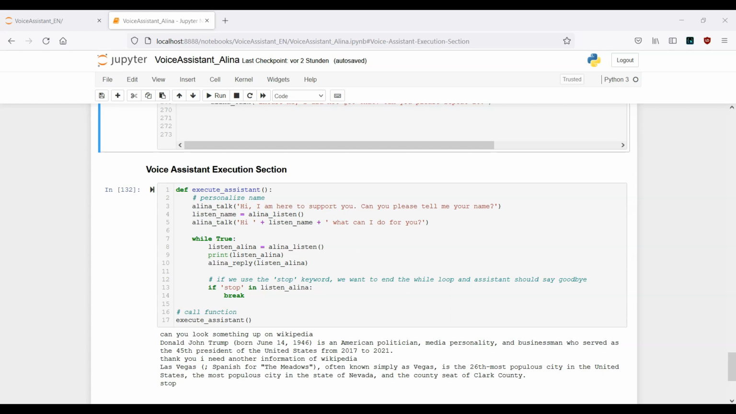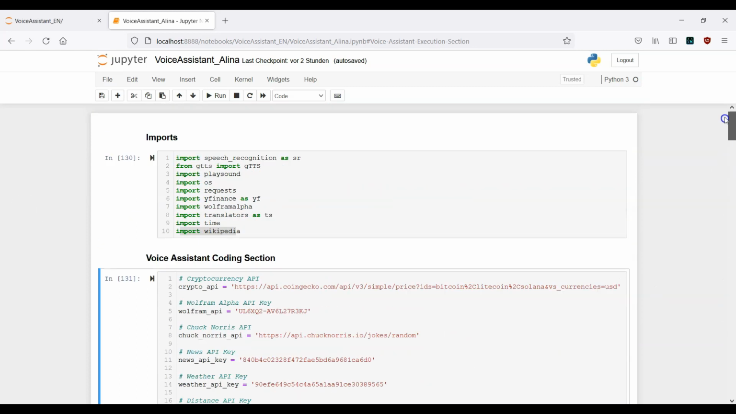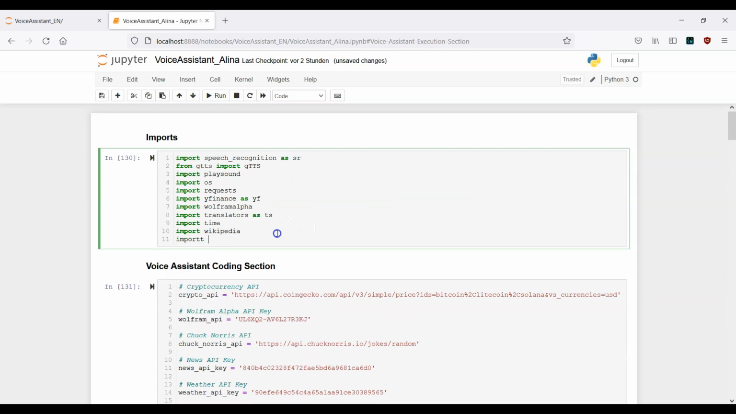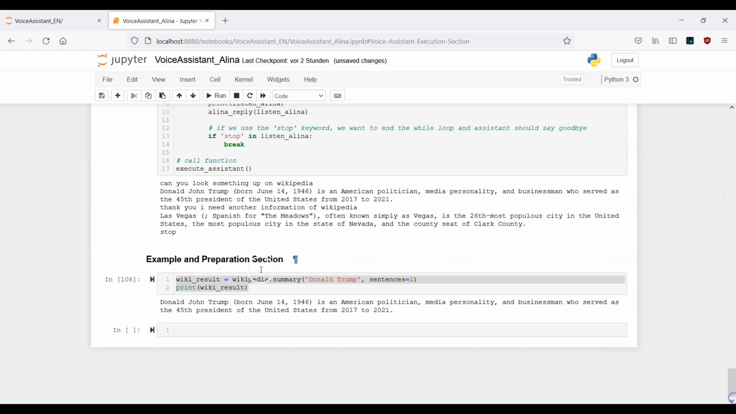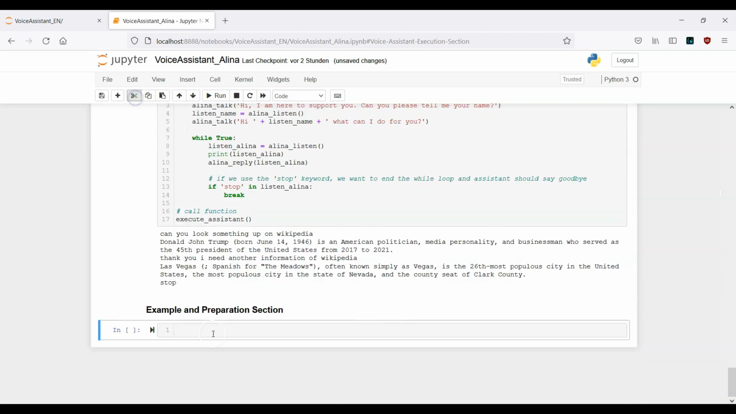That means, first and foremost, let's scroll up and import the datetime module here. So import datetime, this is number one. Okay, and now we can make use of it. And let's start again in our example and preparation section here. So we will start with the weekday, because this is a little bit simpler. Let's say weekday_today equals datetime.datetime.now.